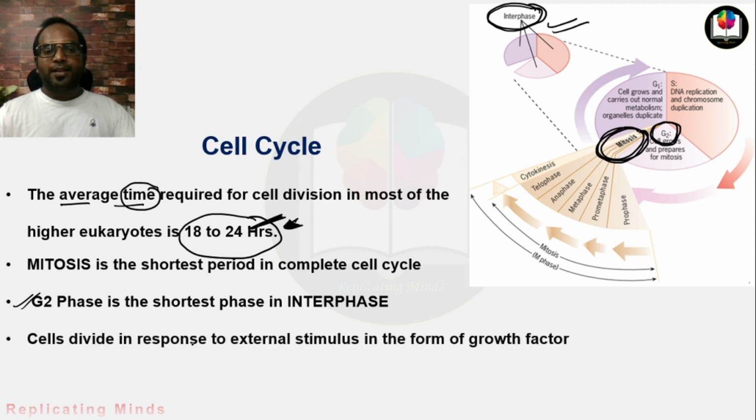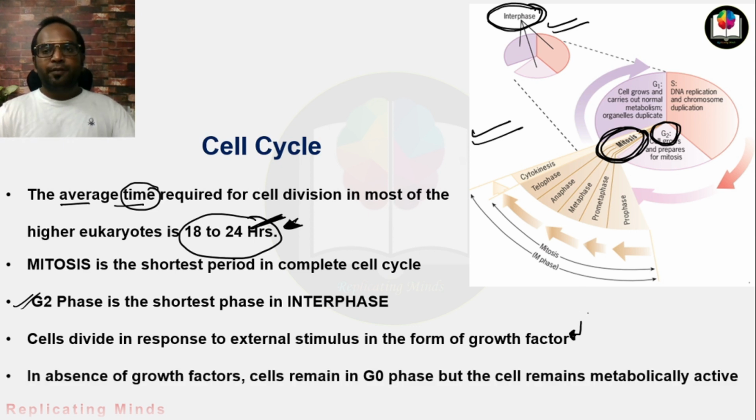Cells divide in response to external stimulus in the form of growth factors. Everyone needs growth factors for growth, for increasing in size. Cells also require growth factors, and we will discuss this point in detail when we talk about cell cycle regulation.